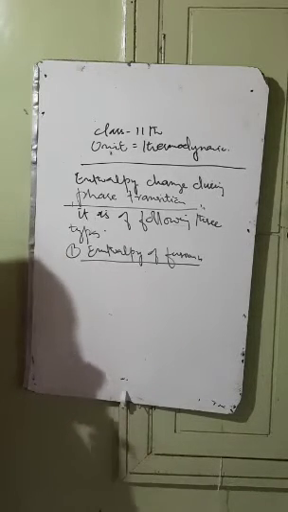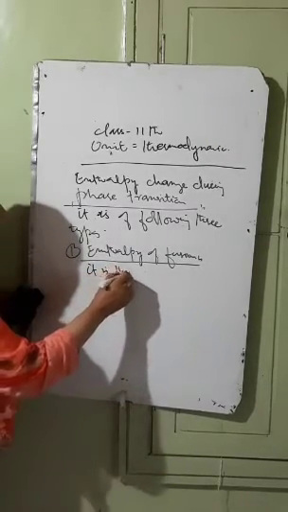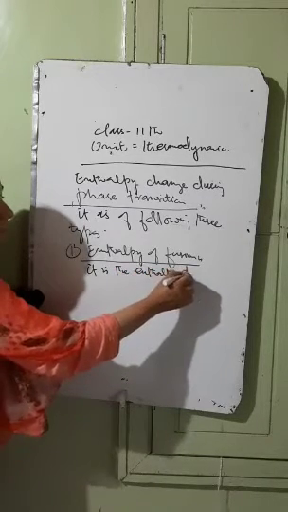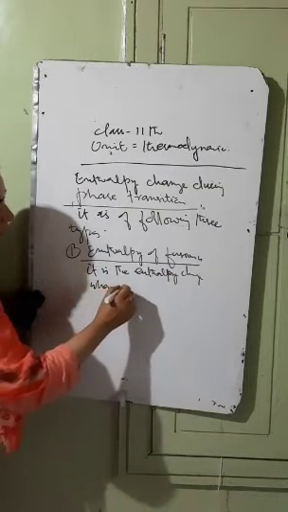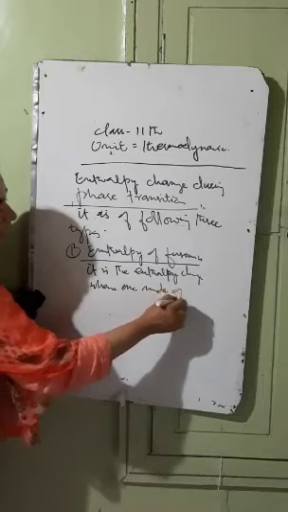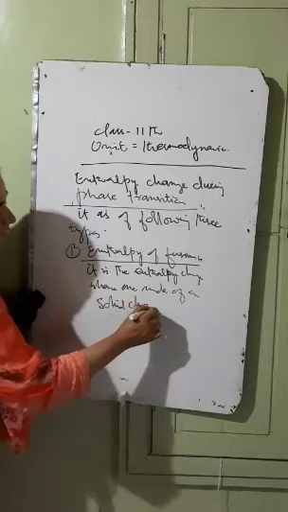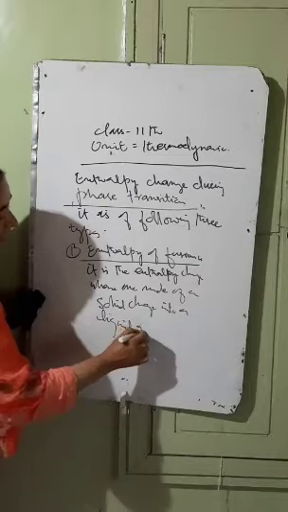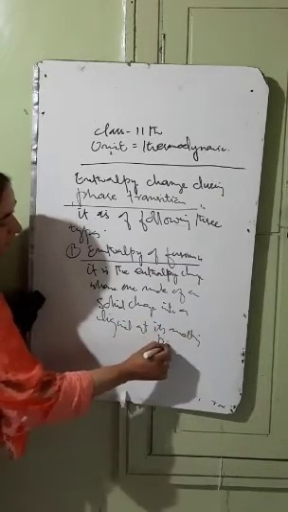So it is the enthalpy change when 1 mole of a solid changes into a liquid at its melting point. That's called as the enthalpy of fusion.